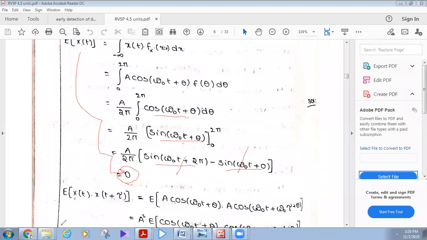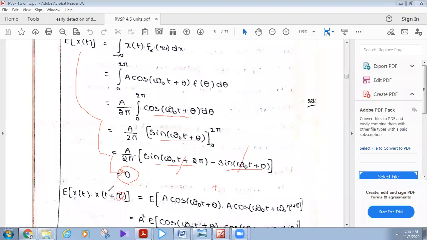Now, what about the second one? The autocorrelation function depends on shift in time. That means the autocorrelation function is a function of tau, not of t.